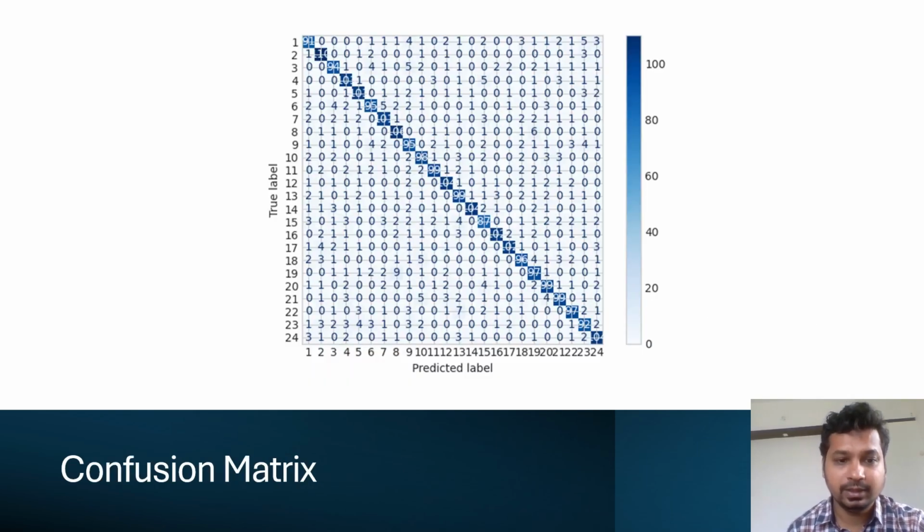This confusion matrix highlights how well the model distinguishes between activity categories. Diagonal values show correct classification, while non-diagonal values show misclassifications. As we can see, most classifications were correct and misclassifications are minimal based on the values highlighted.